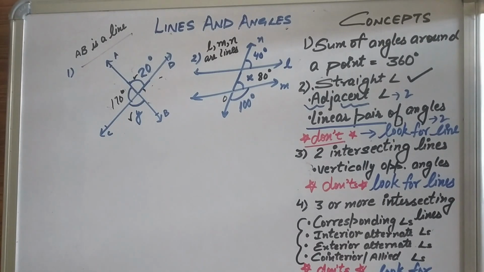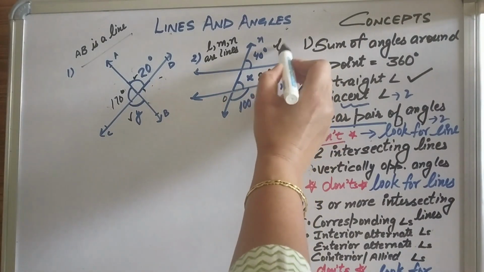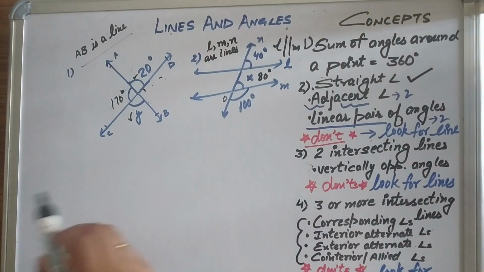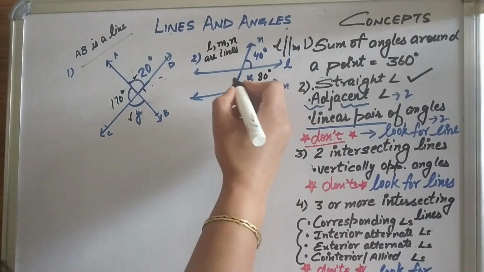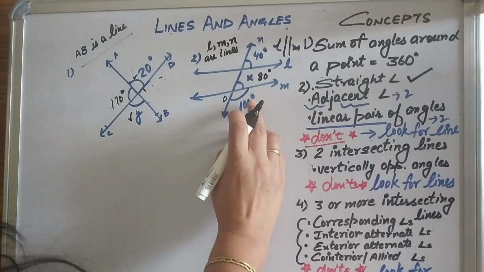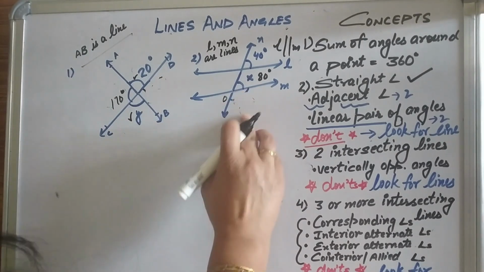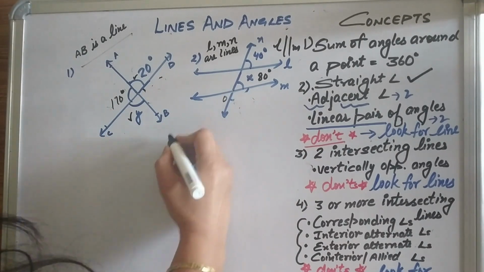That's all for this. While doing the question, suppose you have been given L parallel to M, and so how to proceed in this question? Suppose L parallel M is given and this is not given. Then how will you find it out? How will you write it?